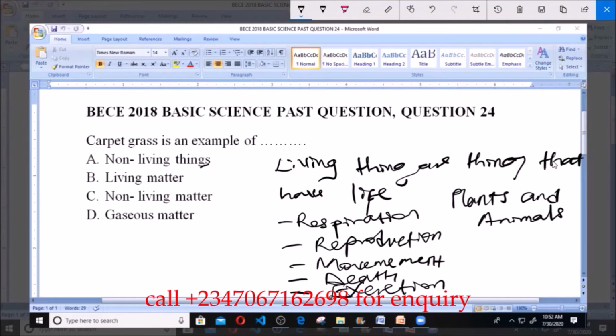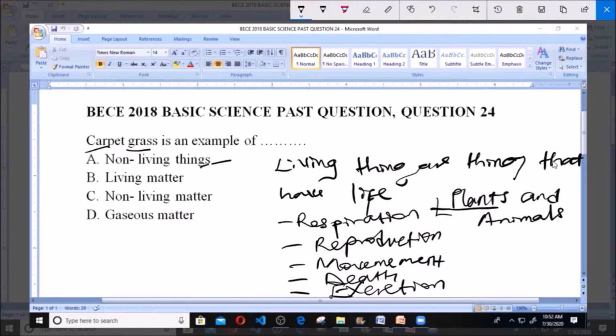A says non-living things, and we know that non-living things are things that do not have life. And carpet grass here, if you look at it, it is a grass, and this grass is a plant. And like we say, the examples of living things are plants and animals. Now let's consider these plants. Plants are living things because plants can undergo respiration.